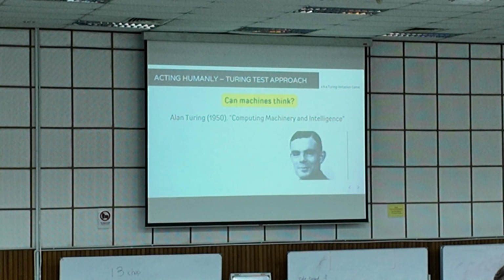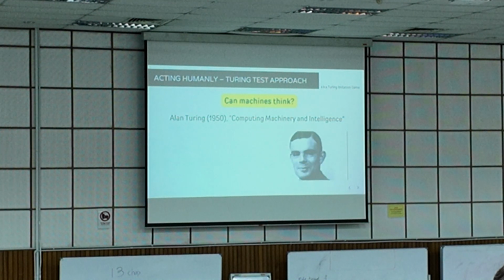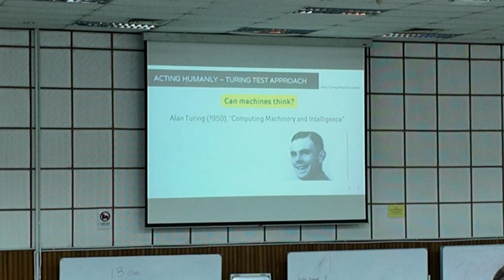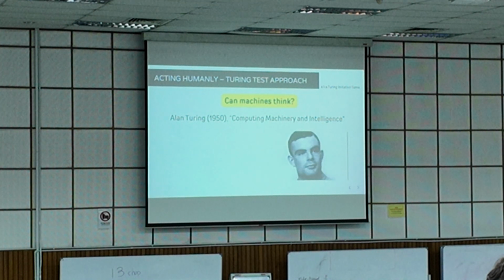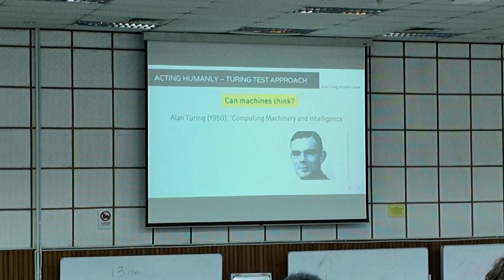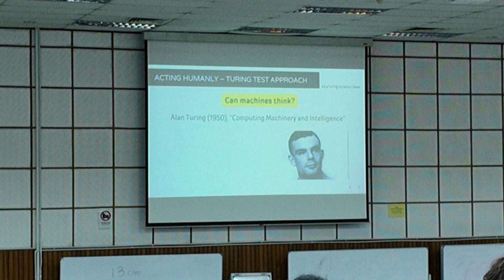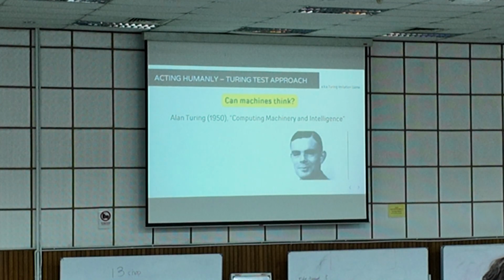At that time we didn't have any audio, computer vision, or natural language processing at all. It's all based on text. Alan Turing says that as long as the machine is able to converse, meaning communicate, like a human, then we can say that application is intelligent. That's it.